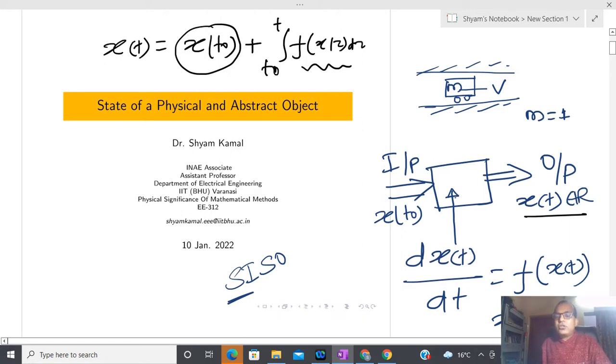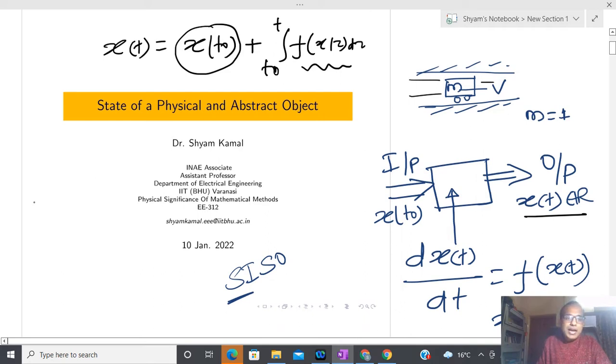Why is this called an abstract object? Because I don't know what kind of physical system is going to satisfy this particular differential equation. Now, in order to relate to a physical system, I am going to take a model of an underwater vehicle. So I have an underwater vehicle that is moving inside a river, and I have one thruster associated with this underwater vehicle, and I have to control the velocity. For simplicity I am assuming mass equal to unity.